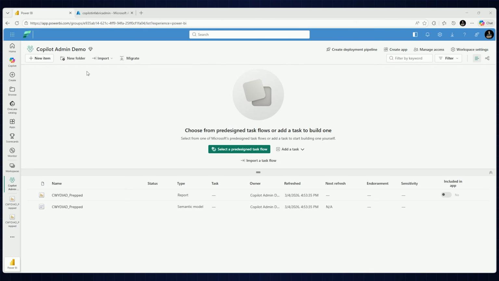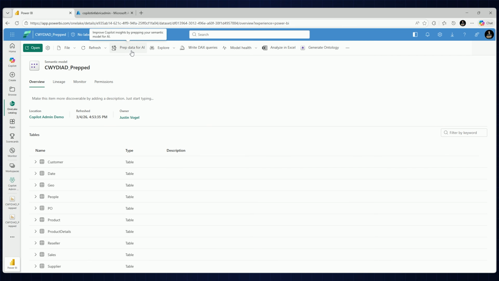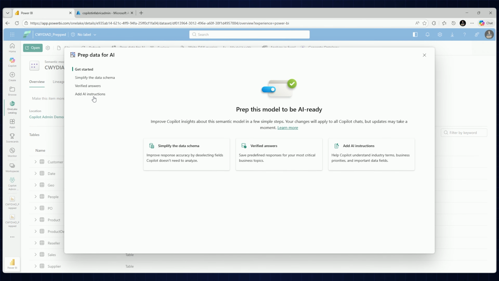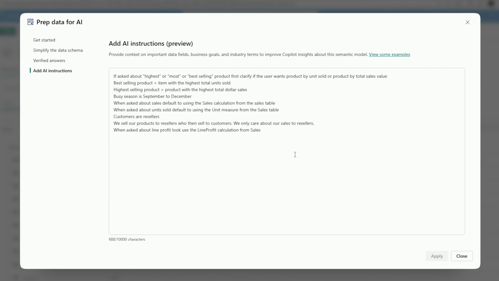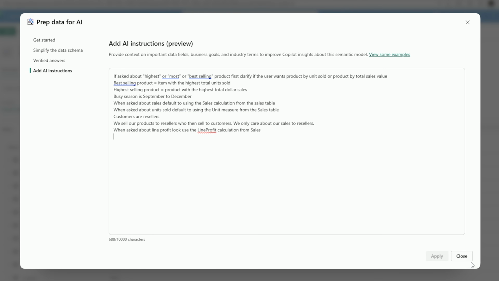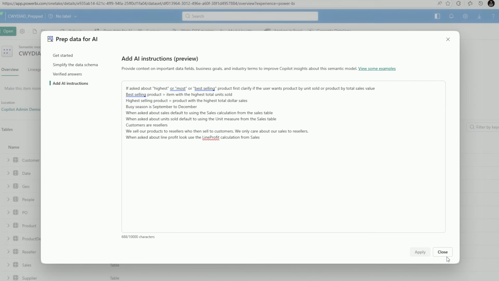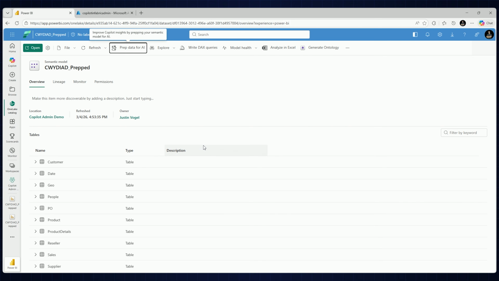Let's take a look at the service real quick. Here I am in a workspace, and I'm just going to go to the semantic model associated with that prepped report that we were just looking at. If I go into the semantic model and click on prep data for AI, we're going to see a very similar window, and our AI instructions are right in here. Now, I didn't republish, but we would see the new ones right there in addition to the ones that I had already loaded in. So republishing would then add those two to the end of our AI instructions. But I wanted to show you where prep data for AI is in the service once you publish.